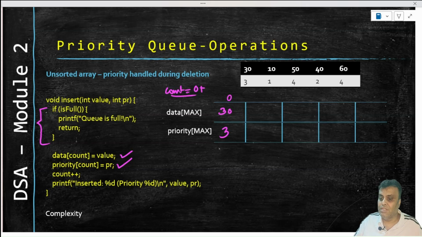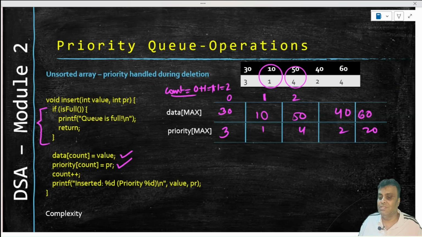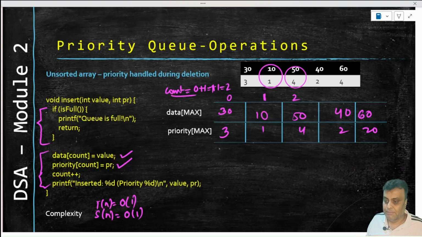And then we will have to increase count by 1. So count becomes 1. Count starts pointing here. Next time the data comes, which is 10 and 1, it will be 10 and 1. Count will become plus 1 again, which is 2. Next time the data comes, it will be 50 and 4, and in this way it will go on, right? So this is the insert. Simple code, simple loop. You have done it many times. Nothing to explain as much. What is the complexity? Time complexity is order of 1 again. No loops. Space complexity in place is there. So we have order of 1.